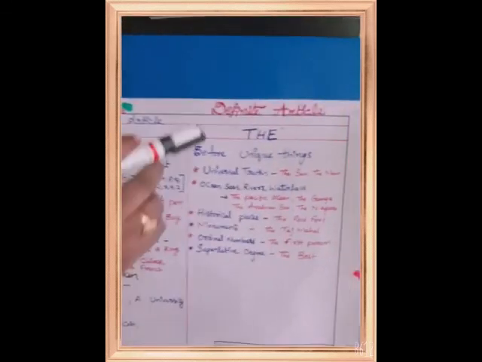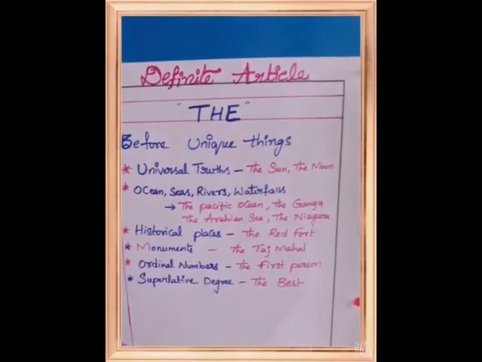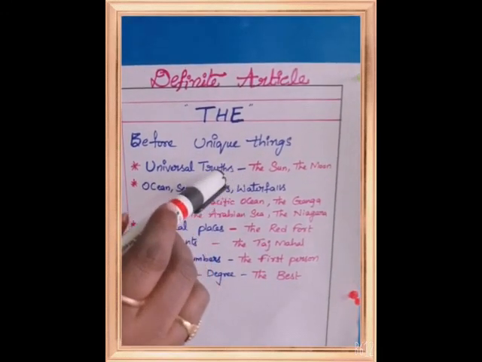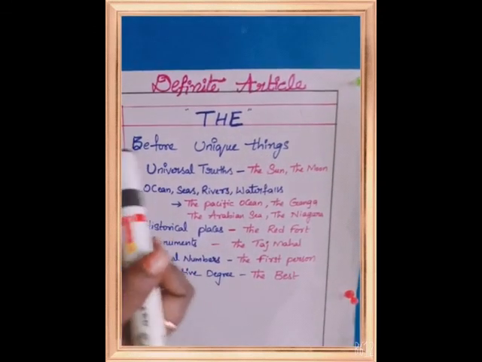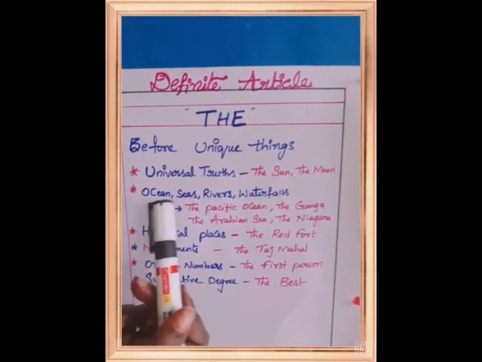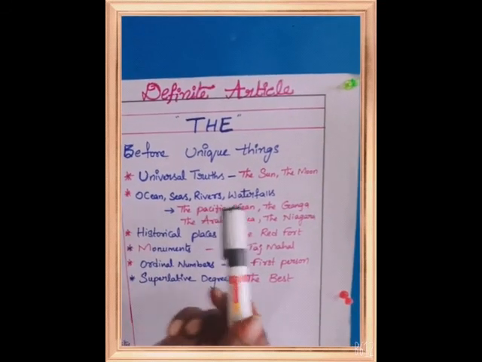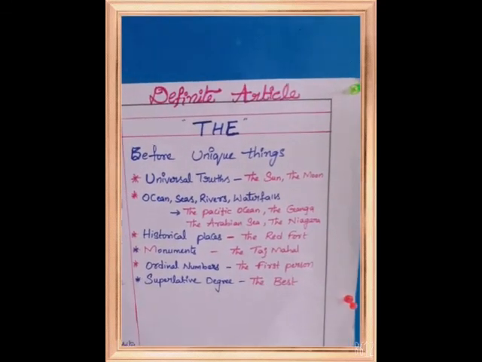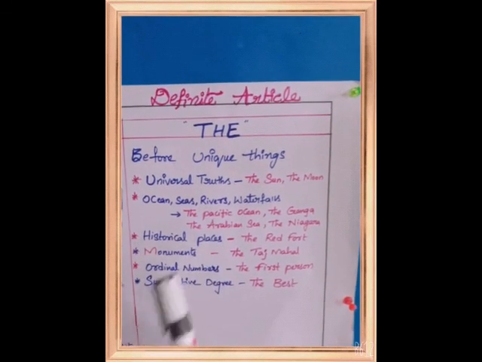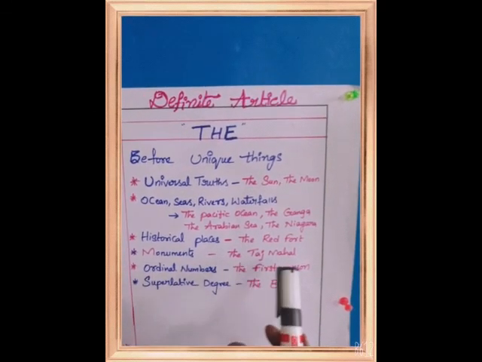Now we can see the definite article. The. It is used before unique things, the universal truths, the sun, the moon, the God, like that. Next, before oceans, seas, rivers, waterfalls. Example, the Pacific Ocean, the Ganga River, the Arabian Sea, the Niagara. And before the historical places, the Red Fort. And before the monuments, the Taj Mahal.